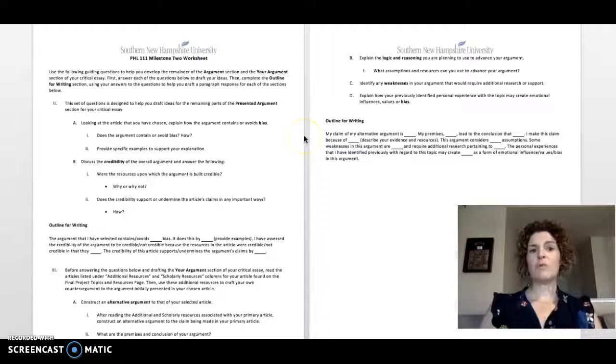And remember, the more detail you put on these worksheets, the less work you're going to have for the final project. Okay? Hope this helps.